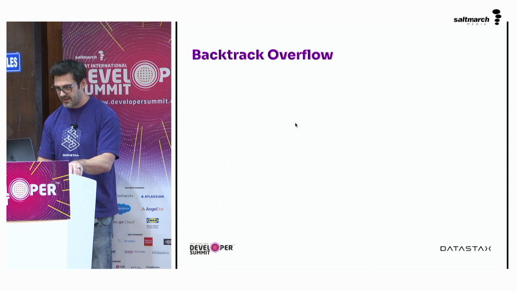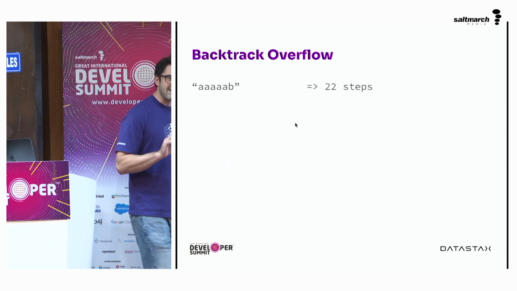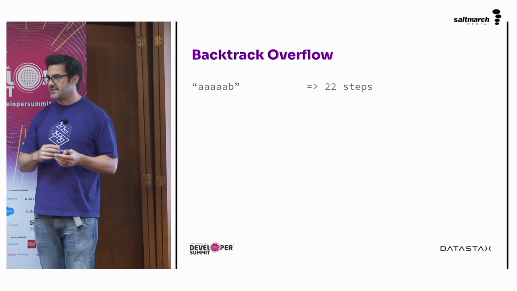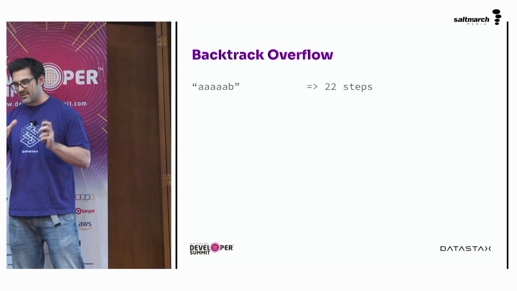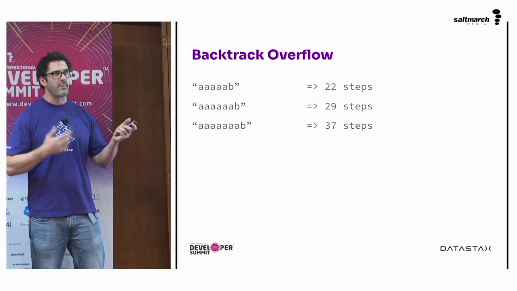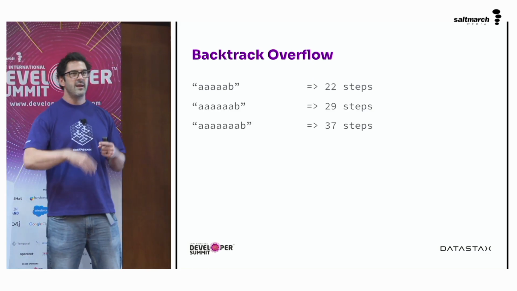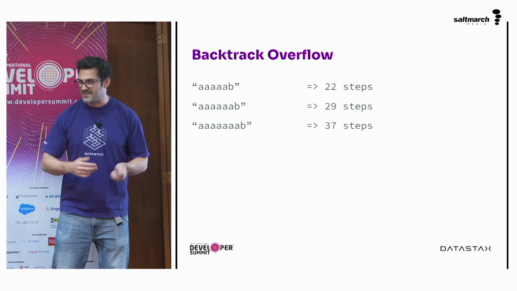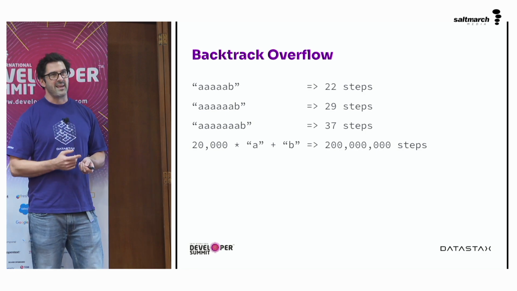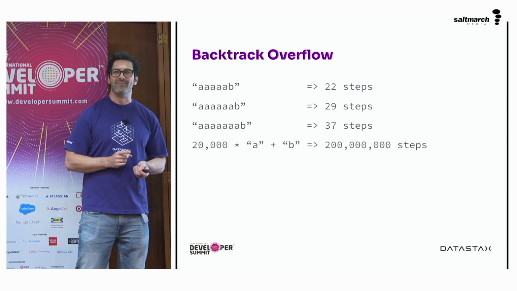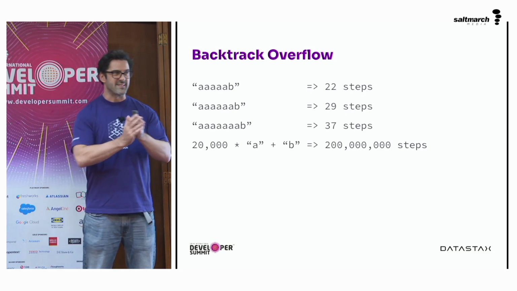So if I go back to the slides, what it will show you is that the regular expression engine will take 22 steps to check all the characters in this string with 5 A's. But if you up that to 6 A's, it's 29 steps. If you up it to 7 A's, it's 37 steps. And we can see that the increase is more than linear, it is quadratic. And if you take 20,000 A's and then a B, it takes 200 million steps. And that takes time. And that's actually what caused the problem for Stack Overflow.